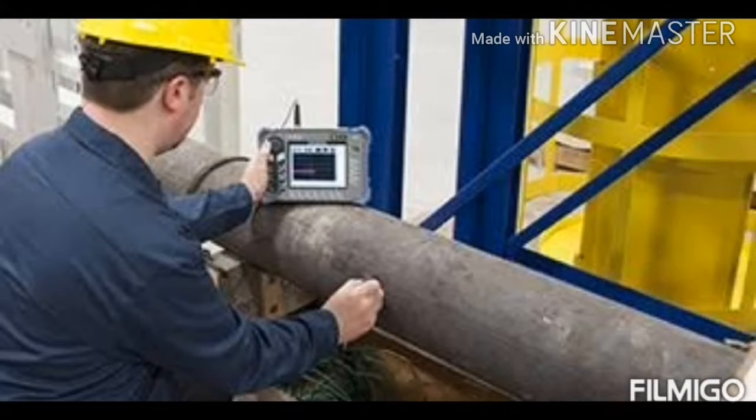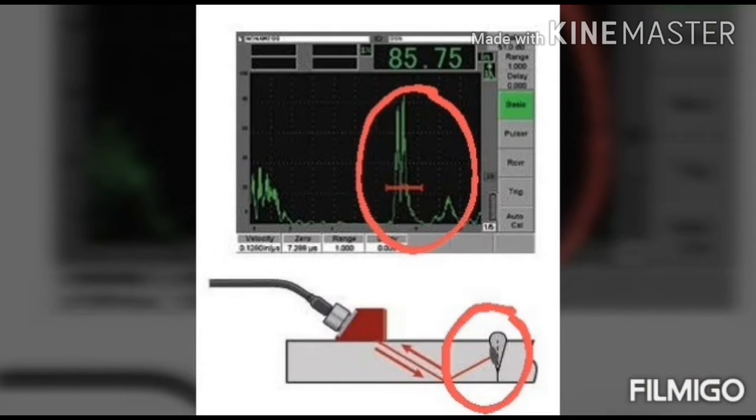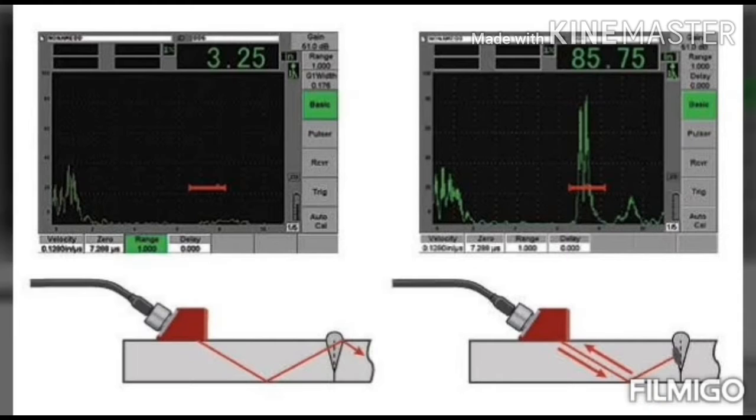These machines are used to detect the cracks without opening or penetrating into the structure. If in this case one there is no defect, so the image of the ultrasonic crack detector will be as shown in the picture. The second case, when there is a defect in the machinery, the image will be different. The engineers can compare the two images and check out for the problem that is occurring in the machine with the help of this ultrasound detector.